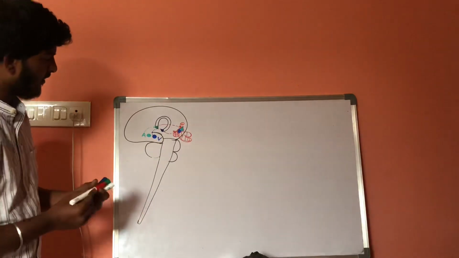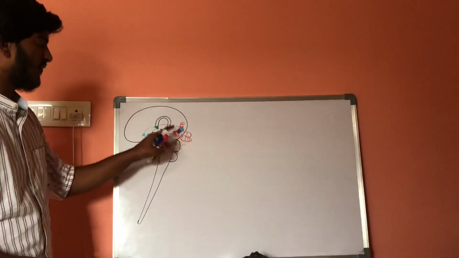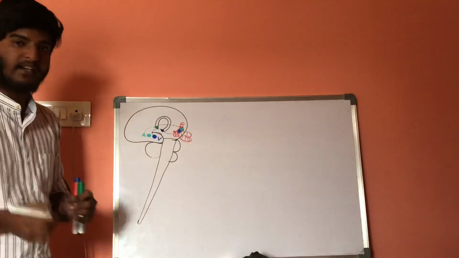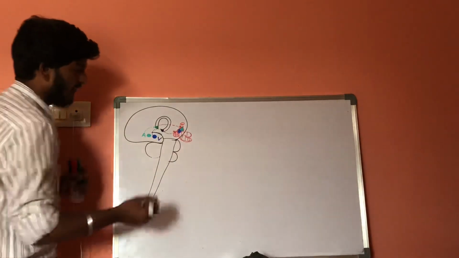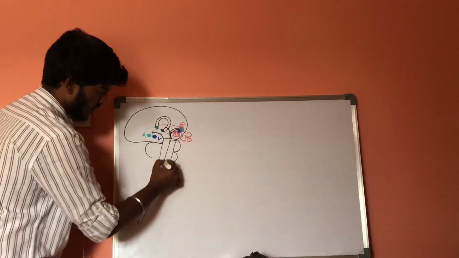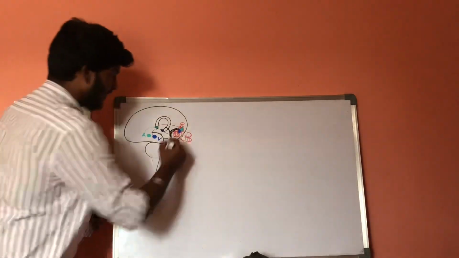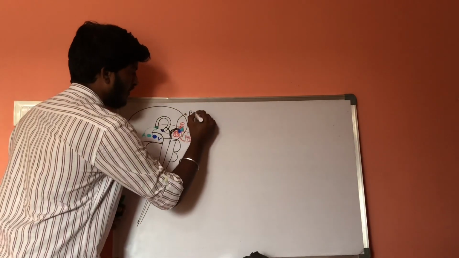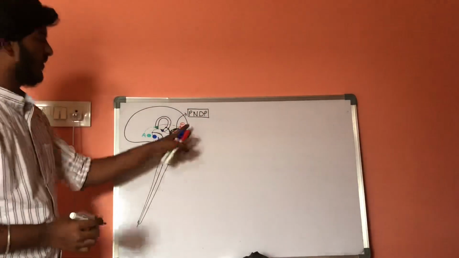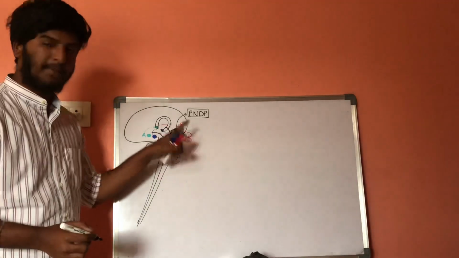So whenever the posterior part of the hypothalamus is activated, then a set of neurons will get activated from all the parts, and it will be going towards the downside. So these parts are called the polyneuronal descending pathway. The polyneuronal descending pathway will get activated because of activation of the posterior part of the hypothalamus.